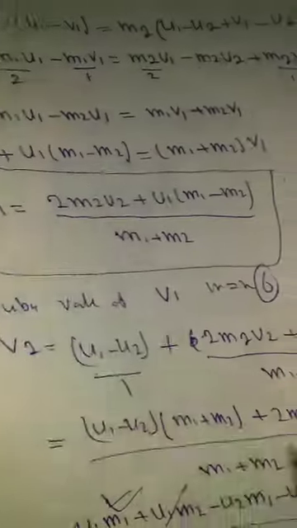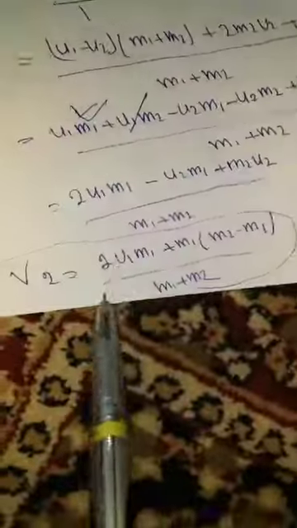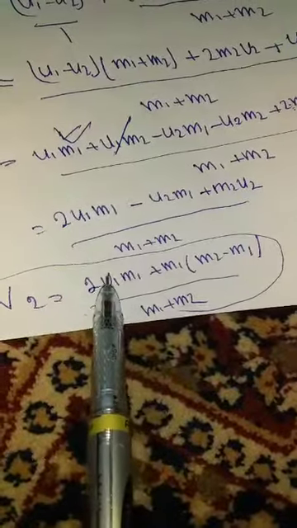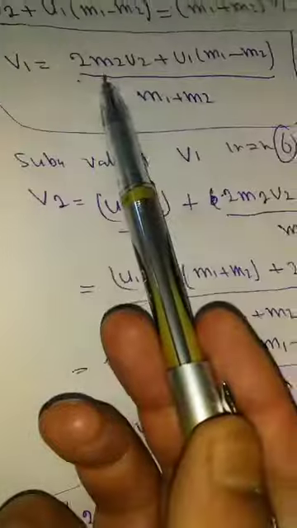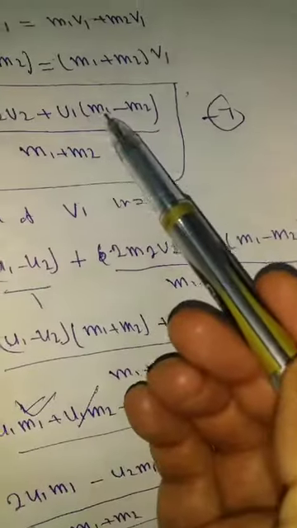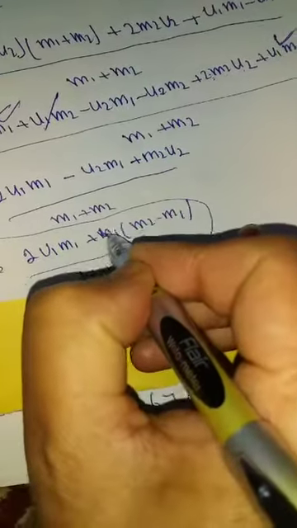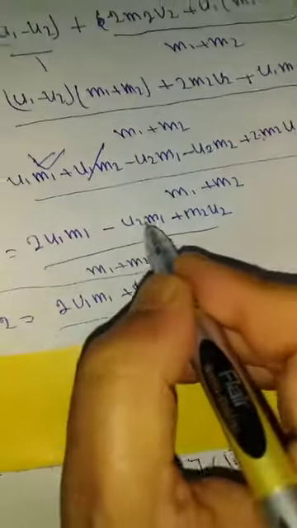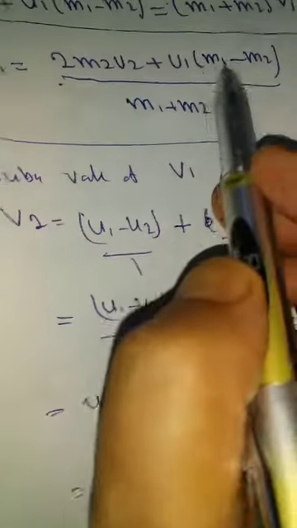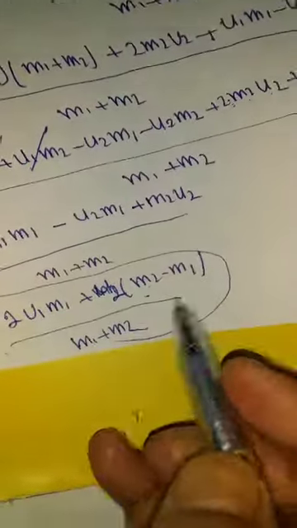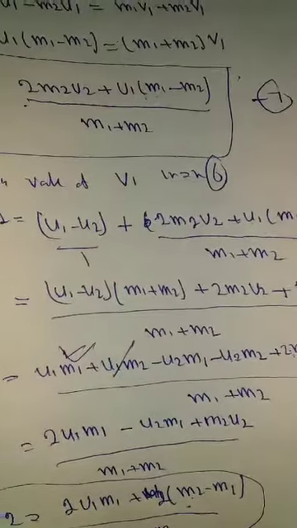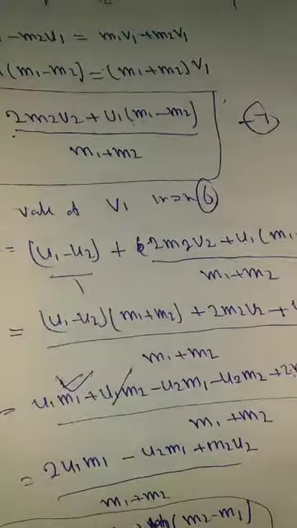अगर यहाँ लिखूंगे v1 किसके बराबर है, twice m2 u2, यहाँ twice m1 u1, यहाँ m1 u1, यहाँ m2 u2, ये इसी के बराबर, ये यहाँ 2 आता है, यहाँ 1 आता है, u1 (m1 माइनस m2), ये है u2, कॉमन निकलेगा u2 (m2 माइनस m1), ये उल्टा है, यहाँ m1 माइनस m2, यहाँ m2 माइनस m1 है, m1 प्लस m2. You have to remember these equation too. This is the velocity of an elastic collision when the body collide after collision.